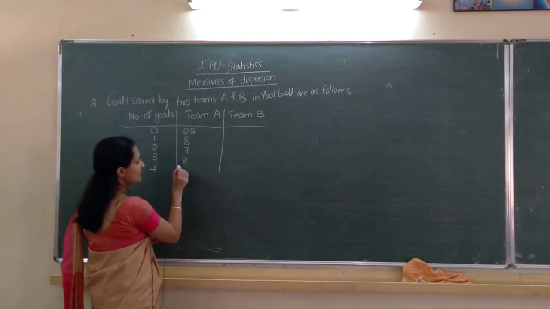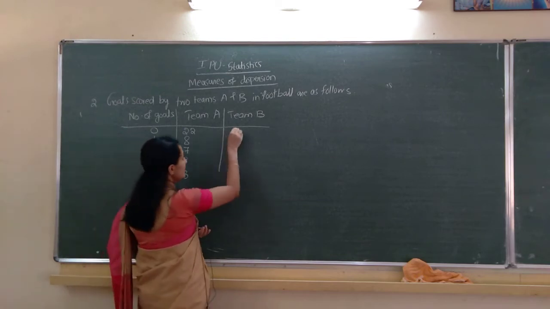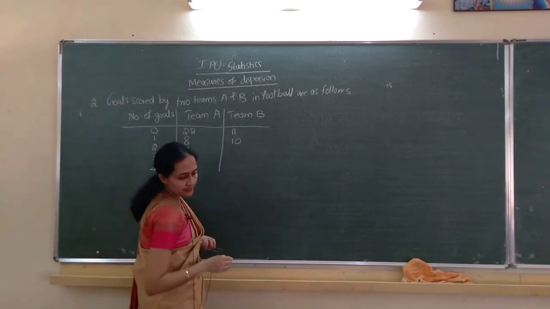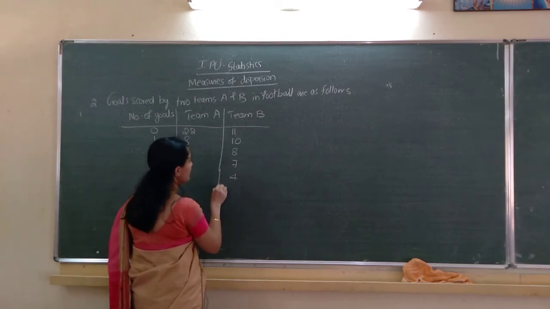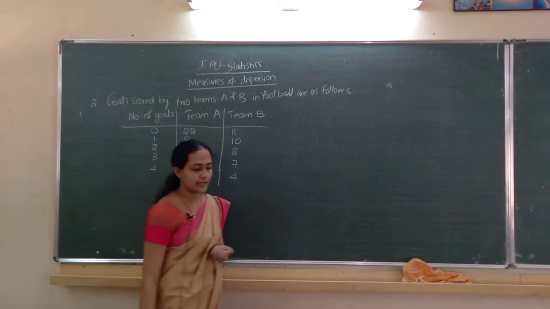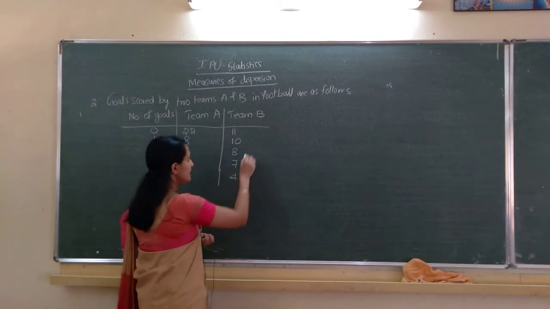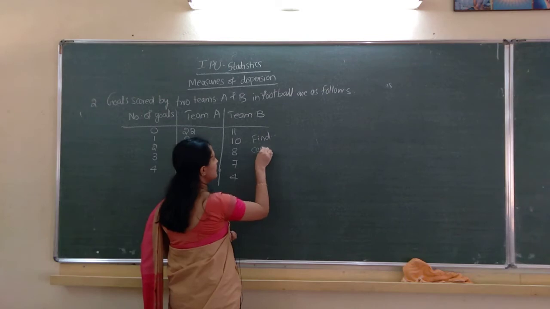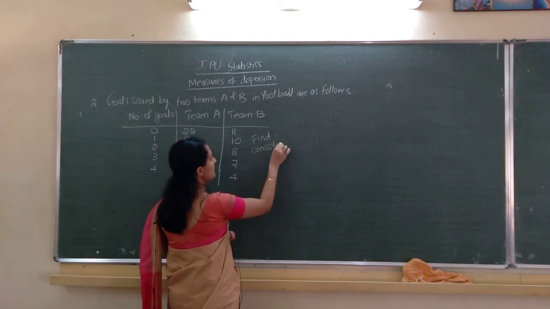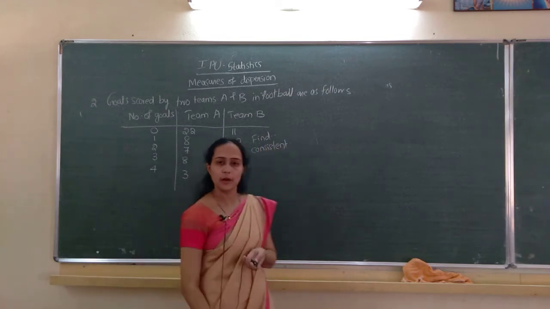For team B: 11, 10, 8, 7, 4. See here, find which team is more consistent. Okay, so remember, read the question properly.